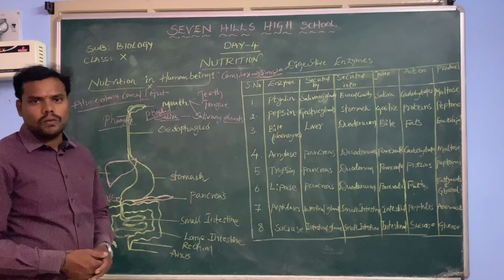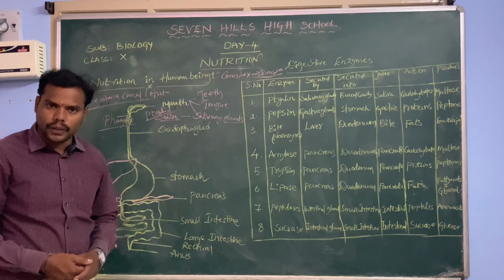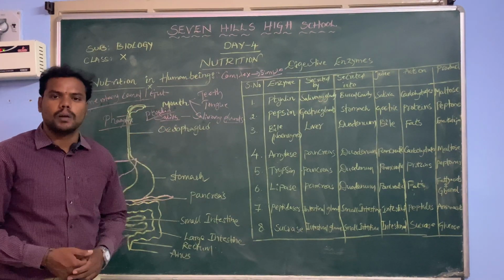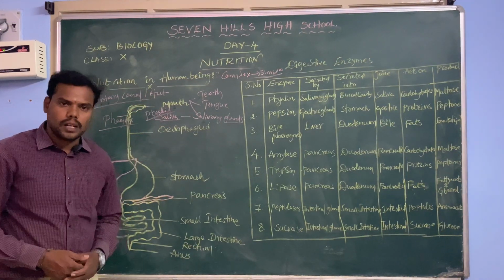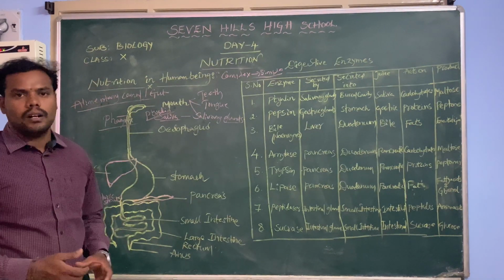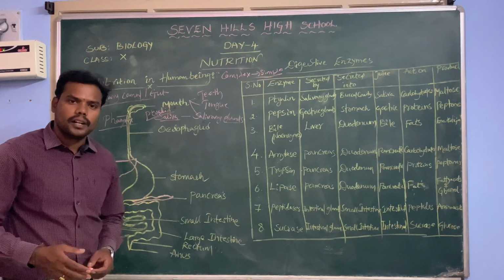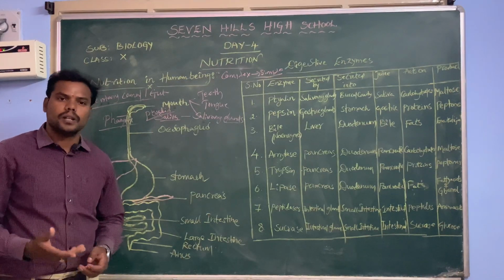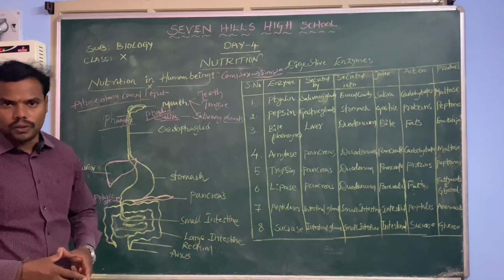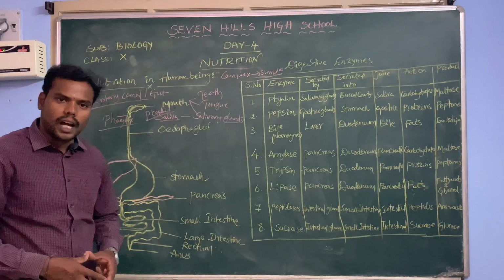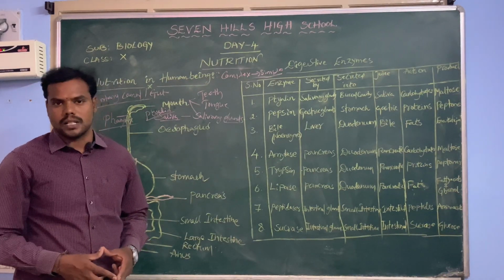In the last topic, we studied about heterotrophic nutrition. Now we are going to study about nutrition in human beings. Human beings are also heterotrophs. They cannot prepare their own food material. Since they cannot prepare their own food, they depend on others for their food needs. Generally, human beings depend on plants and animals for their food requirements.